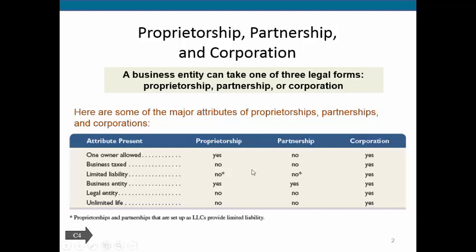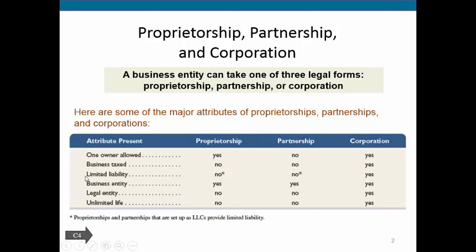I also want to note something very important about corporations: not only is the business taxed, but then the owners who receive dividends or monetary payments from the corporation are also taxed on those benefits. So anytime we're talking about a corporation, the owners or the shareholders have to deal with something called double taxation. That is the fact that the corporation they have ownership in is taxed on its income, and then when the owners receive dividends, they are taxed for a second time. So that's double taxation.